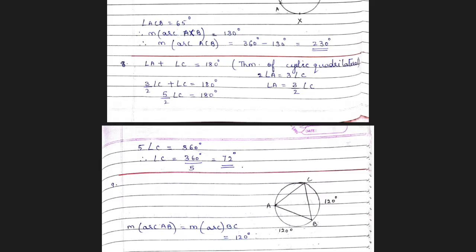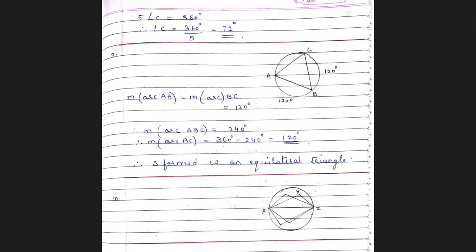So what is angle A equal to? 3 by 2 angle C. We have brought 2 as a denominator to the right hand side. Now substitute this value of angle A as 3 by 2 angle C in this equation, that is angle A plus angle C is 180. So 3 by 2 angle C plus angle C is 180. When you take LCM and add it, you get 5 by 2 angle C is 180. Multiply both sides by 2. You get 5 times angle C is 360. Angle C is 360 by 5. Your answer is 72 degrees. That's option B. Children, I hope it's clear.